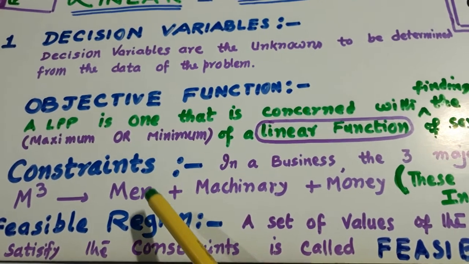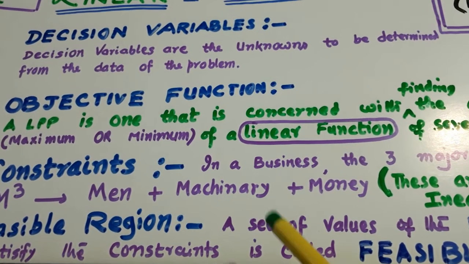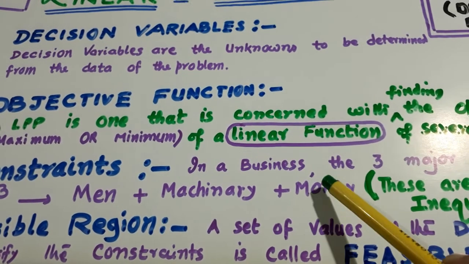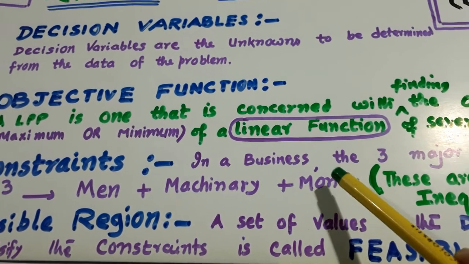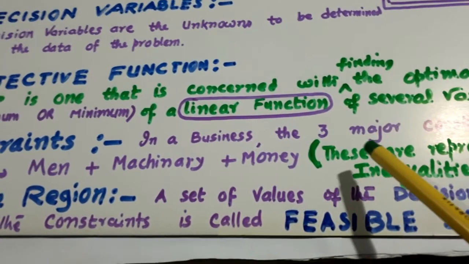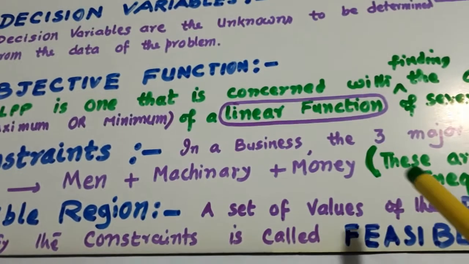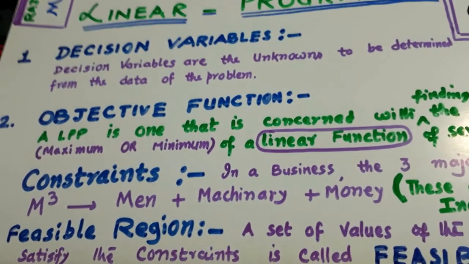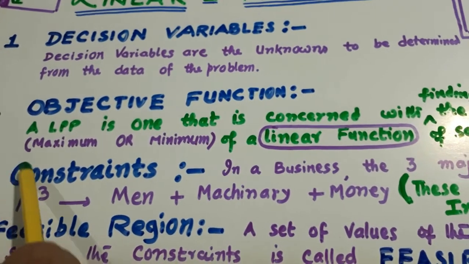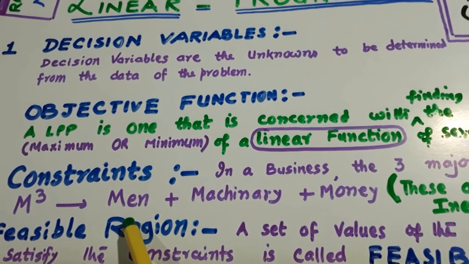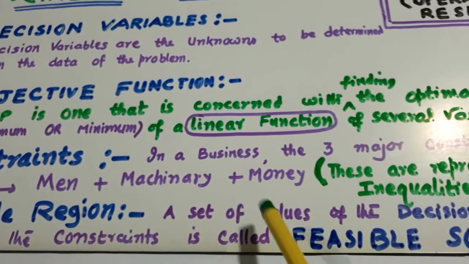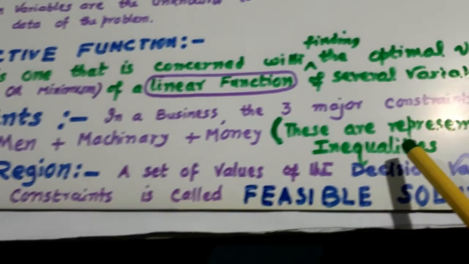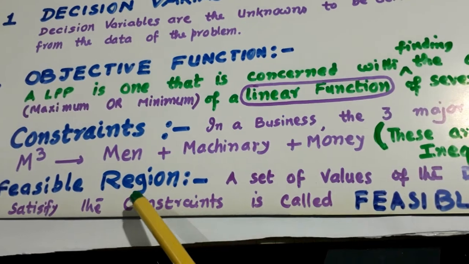Constraints are basically the problems which we face while implementing any project. So, the main problems which any business organization faces are M cube: men, machinery, and money. These are represented by inequalities. And the next is feasible region.